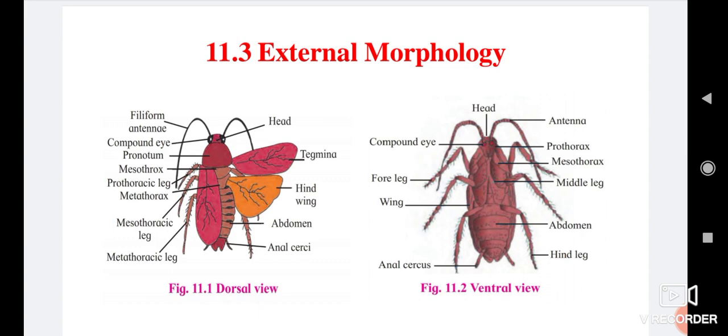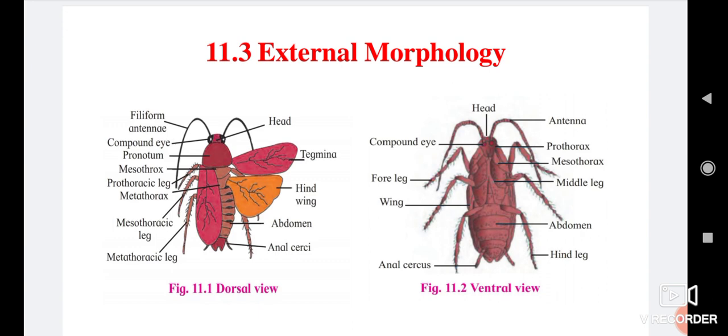The deeply notched 10th tergum projects backward. The 10th tergum also bears a pair of small, many-jointed anal cerci.